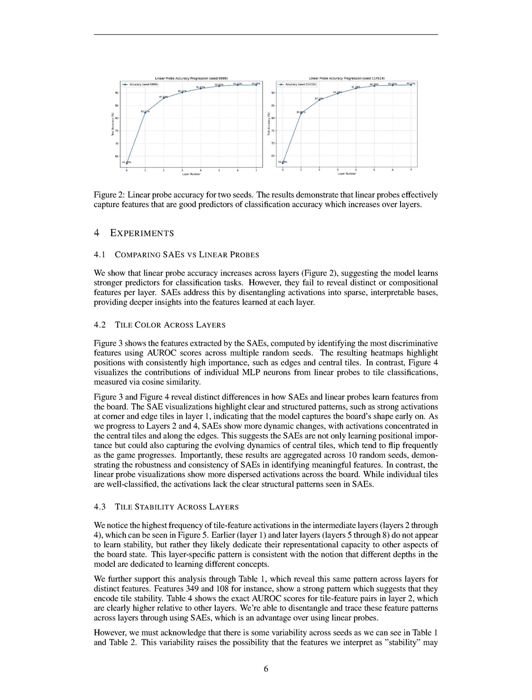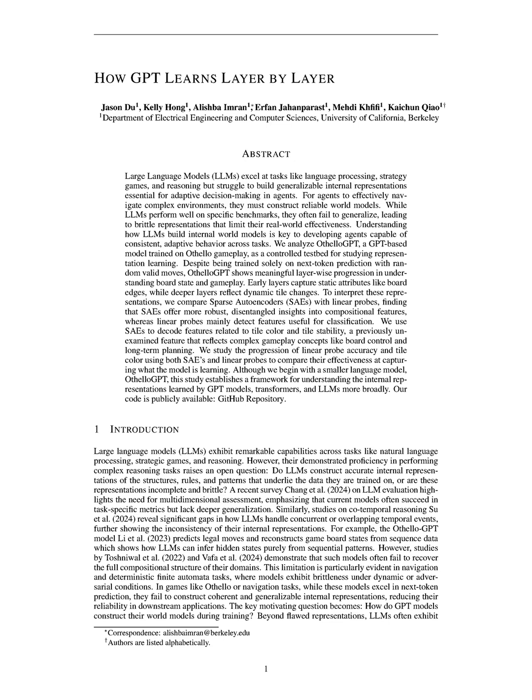In contrast, linear probes showed increased accuracy across layers, but failed to disentangle compositional features, resulting in dispersed activations without clear structural patterns. This layer-specific learning suggests that different depths of the model are dedicated to distinct concepts, enhancing our understanding of how LLMs construct their world models.